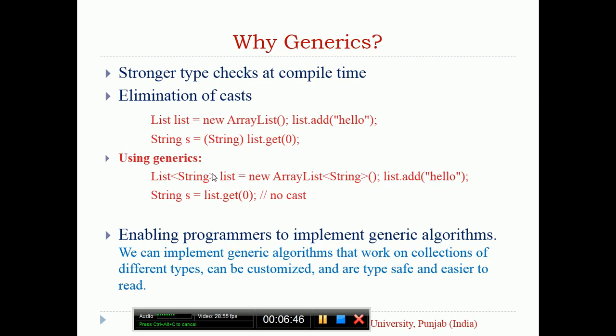See, this is a benefit: strong type checks at compile time. This is an ArrayList that is only meant to store strings. If you try to add something that is not a string, you will get a compile time error. That is a strong type check. And at the time of retrieving the value through the get method, you do not need to do any sort of typecasting, because your ArrayList is generic to String. So obviously it will only store strings. That is why we do not require typecasting.